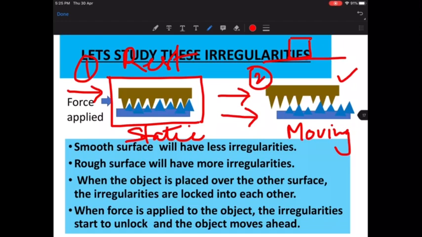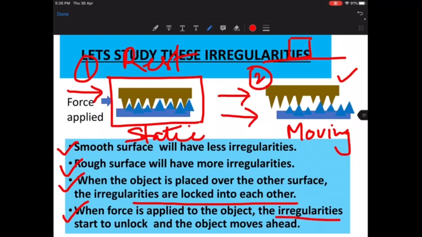So now understand these points. A smooth surface will have fewer irregularities, I told you that. A rough surface will have more irregularities. When the object is placed over another surface, the irregularities are locked into each other. Absolutely clear to you? Now, when we apply force, the irregularities start to unlock and the object starts to move ahead.